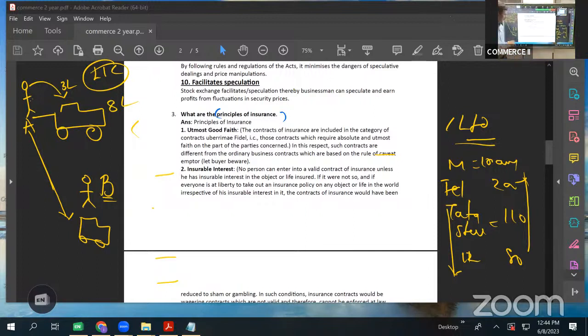Tell me, if A's car meets with an accident, is it going to affect him? Yes, he is directly affected because he has to pay the repair charges out of his pocket. But if B's car meets with an accident, how is A related in any way? He is not related to the damage, no? Will he be affected? Answer is no.